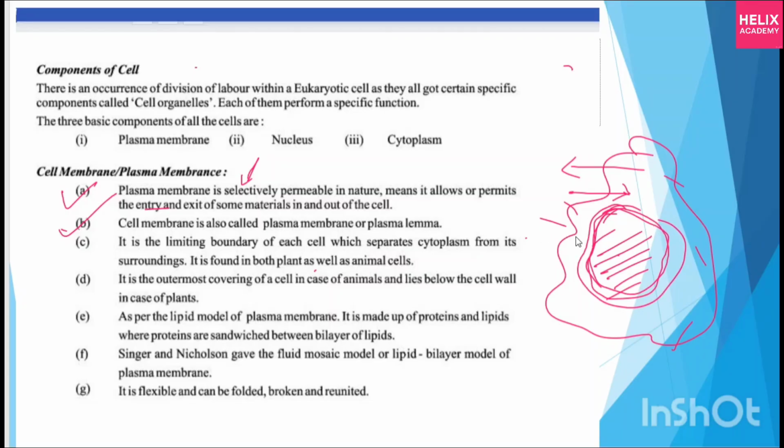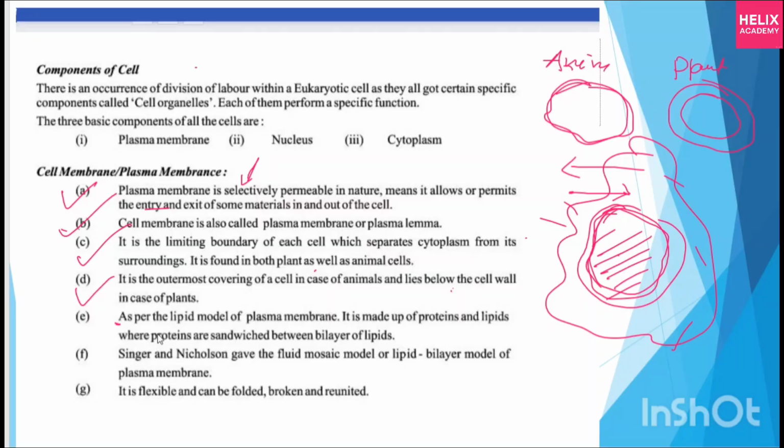Okay. Next, it is the outermost covering of the cell in case of animals and lies below the cell wall in case of plants. So see, in an animal cell they have only the cell membrane covering the cytoplasm. But when I am talking about plants, they have the cell membrane, and then again they have the cell wall. Okay.